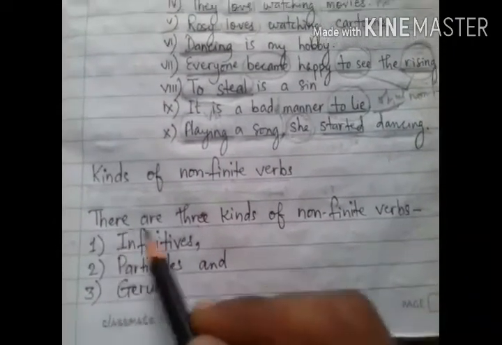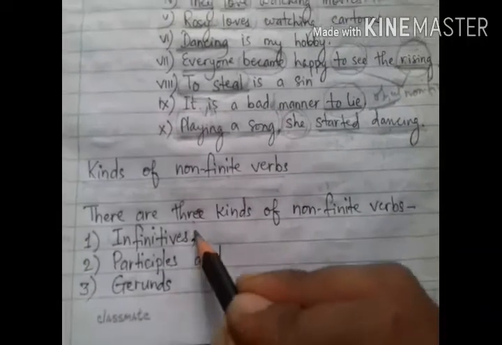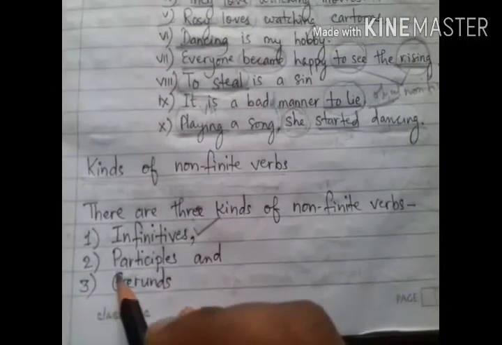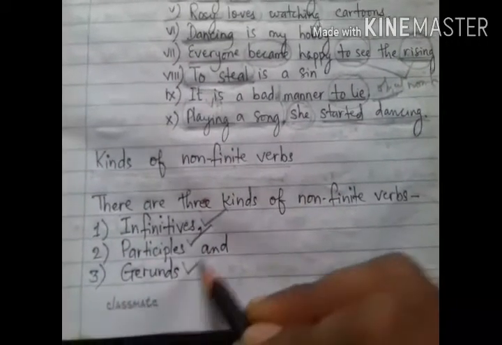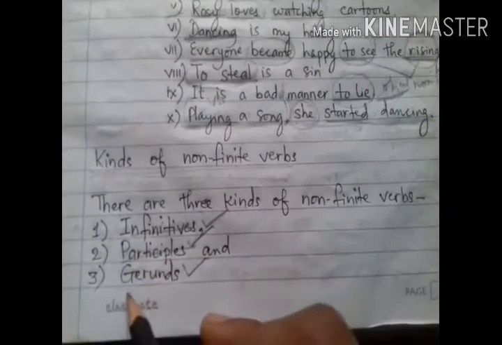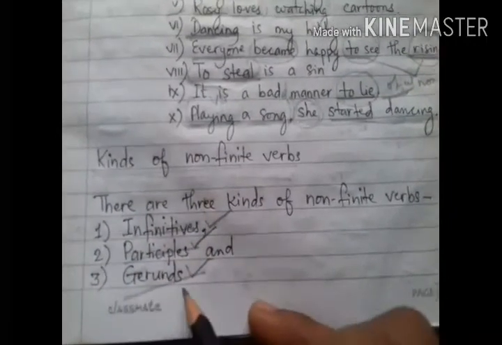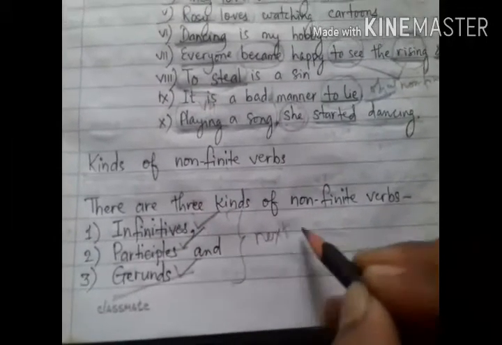See, there are three kinds of non-finite verbs. What are they? Number 1, infinitives, number 2, participles, and number 3, gerunds. But what are infinitives, what are participles, and what are gerunds? That we will understand in our next video.